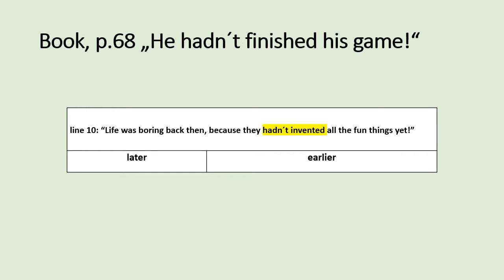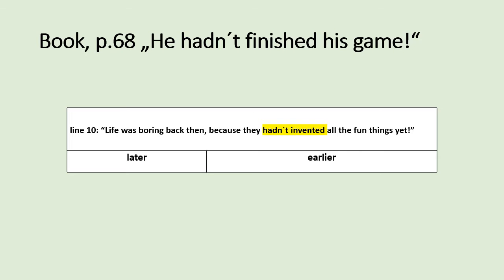I found this one in line 10, and it is, life was boring back then because they hadn't invented all the fun things yet. Colour the verb in the past perfect yellow. Here, that's hadn't invented. Then write earlier under the event that happened before, and later under the event that happened later.